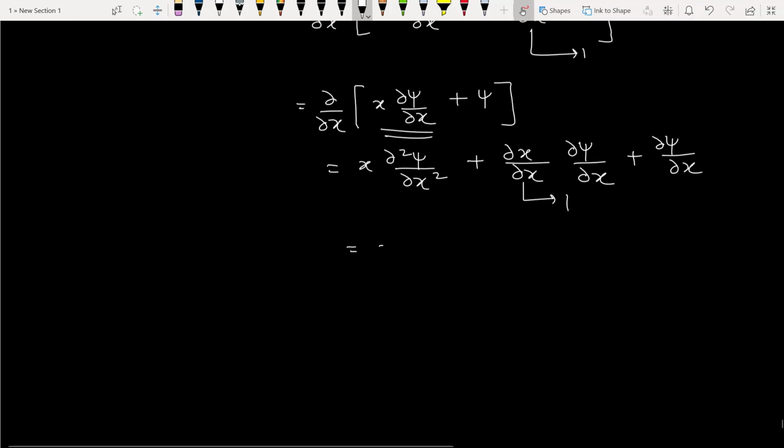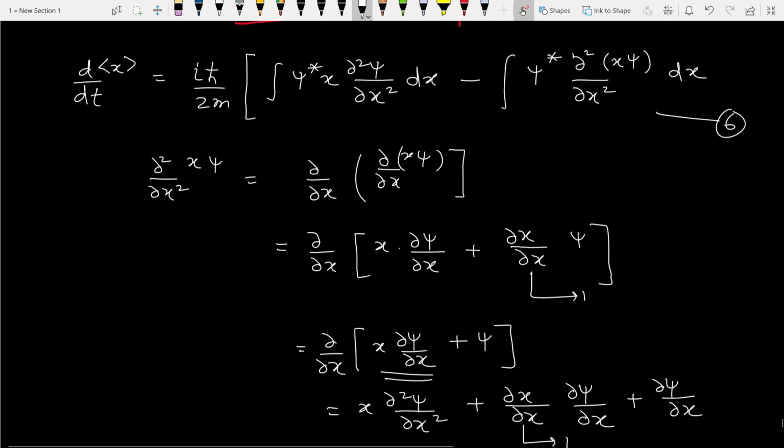So it will be x ∂²psi/∂x² plus 2 ∂psi/∂x. This is equation number 7.